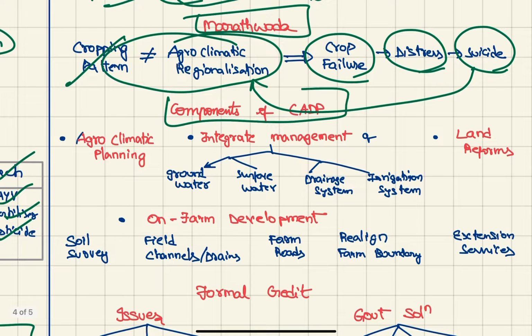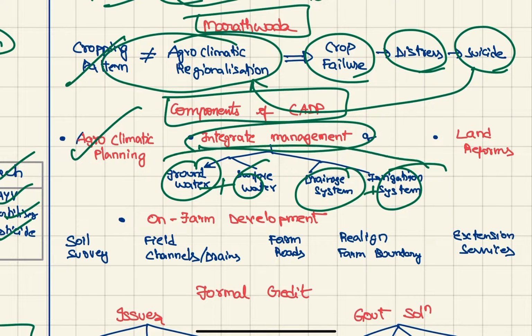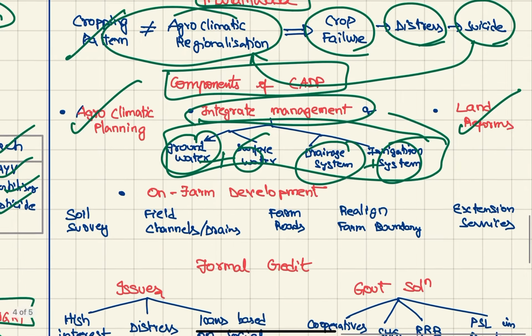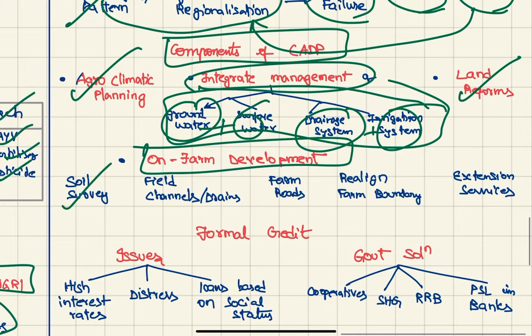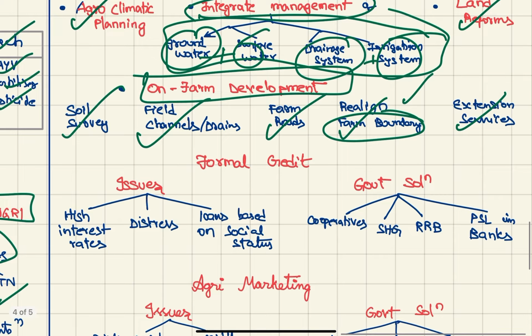So what are the components of CADP? First one is agroclimatic planning. Next, we have to integrate management of groundwater and surface water, and the drainage system and irrigation system. These must be integrated. Next, land reforms. Also, on-farm development like soil survey, field channels or drains, farm roads, realigning farm boundaries with contour lines, and extension services must be done.